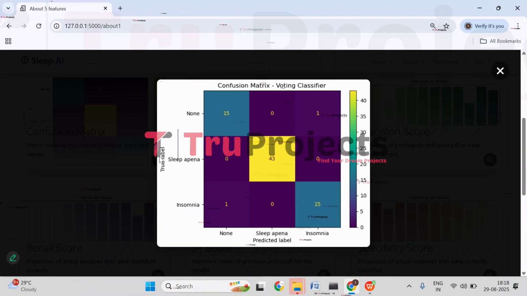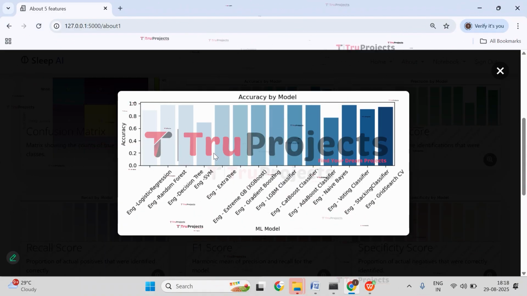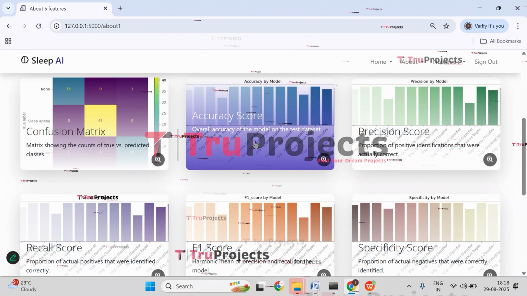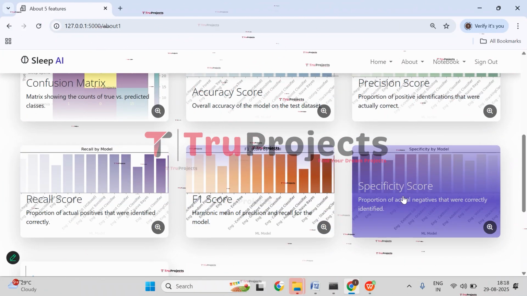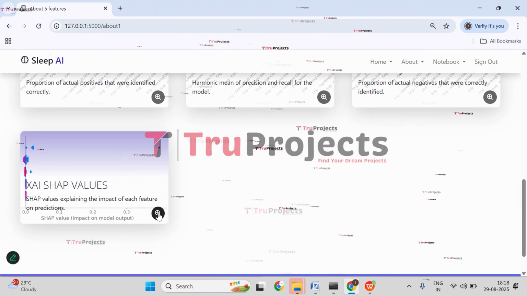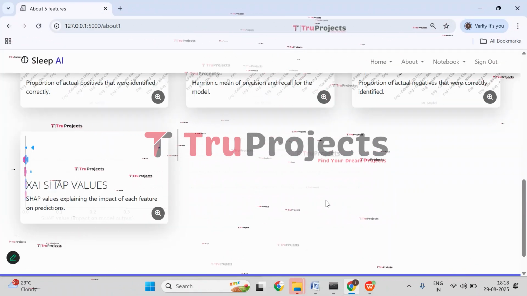Here we have the heat map, which shows the correlation between individual features. And this is the confusion matrix. And here we have the accuracy comparison graph. On the x-axis, we have all the algorithms that are trained, and on the y-axis, we have the accuracy score of each algorithm. This accuracy is the overall accuracy of the models on the dataset. And here we have precision score, recall, F1 score, specificity, and these are the evaluation metric graphs. And this is the explainable graph, that is the SHAP graph, which shows the feature importance.